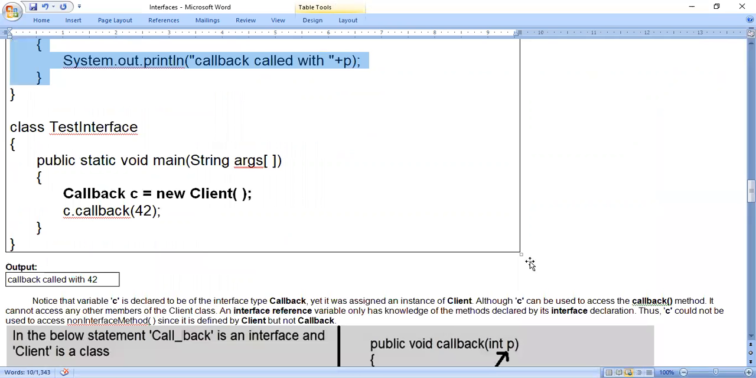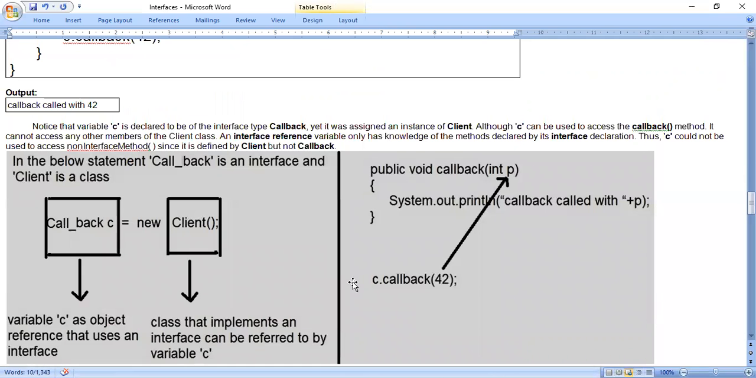Okay, so you just look at this diagram. On the right side of the diagram, C dot callback of 42, program control will move to the method present inside the class, because code is present inside the class, and the value 42 is assigned to p. Callback called with 42, whatever the value is, that it will print. See, the output is very simple. The only thing is we should know how it works. Okay, a little bit of explanation is there. We will finish this one.